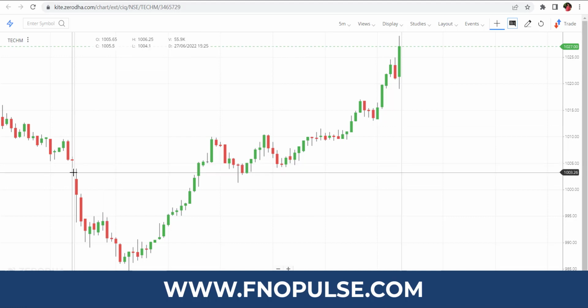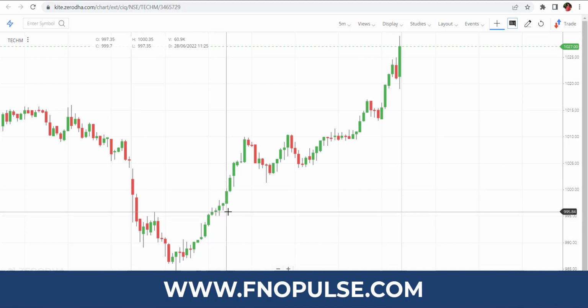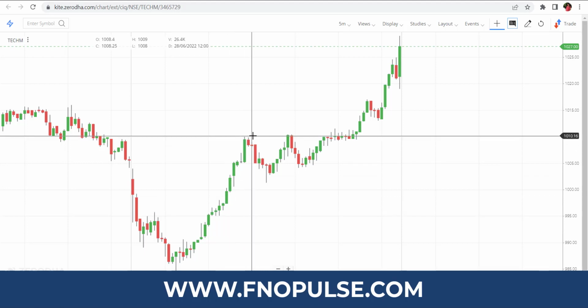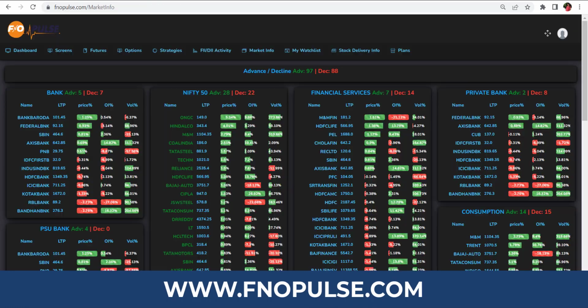I'm keeping a 5 minute candle here. Once this crosses this level, there is a 1% change. If you enter at 995, it went up nearly 50 points. If you book 10 to 15 points for intraday, it's a very good profit for intraday. Like that, you can choose it for all those stocks here.